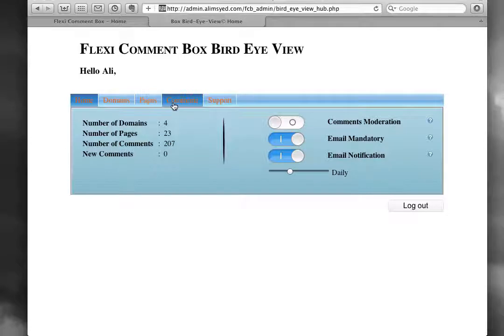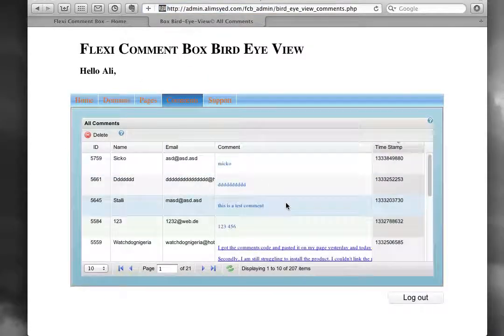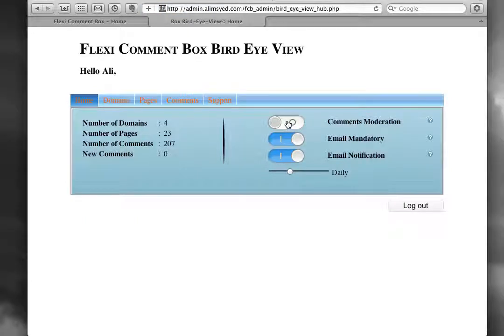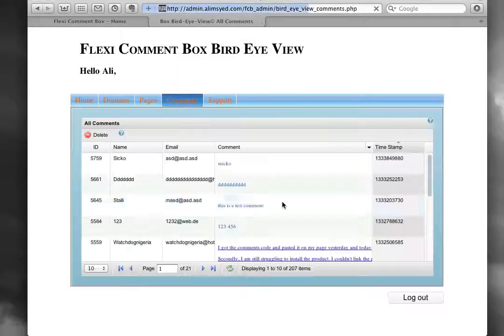And of course, if I go on and switch off comments moderation, all my comments are white, which means that everything's fine. All comments are being shown. But if I at any time decide to switch comments moderation on, all the comments, even the ones that were made during the period when I had the comments moderation option off, are going to disappear, because every single comment that was ever made will have to be certified. Well, that's all about comments.